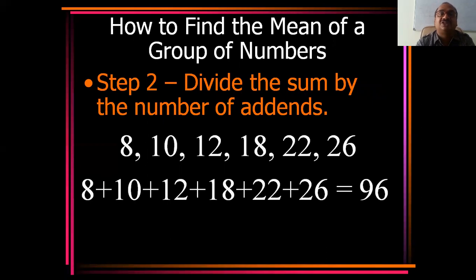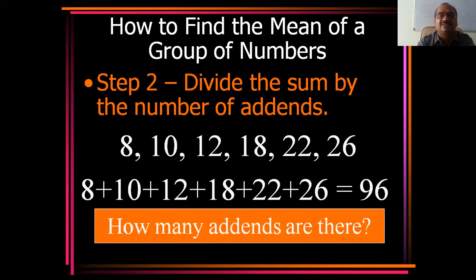See here, step 2, divide the sum. The total sum is 96. You divide the sum by the number of addends. How many addends are there? Calculate: 1, 2, 3, 4, 5, 6 are there. So 96 divided by 6.